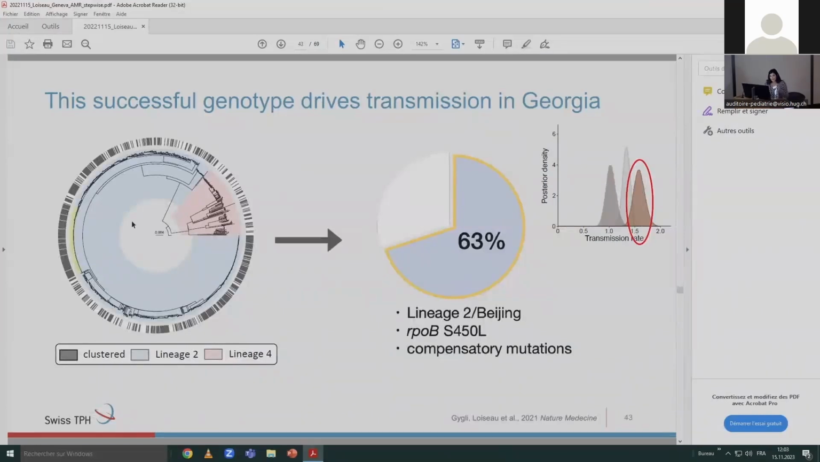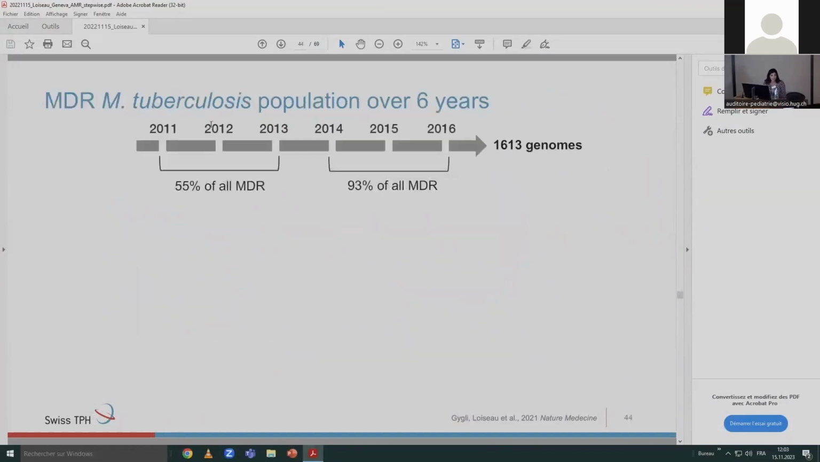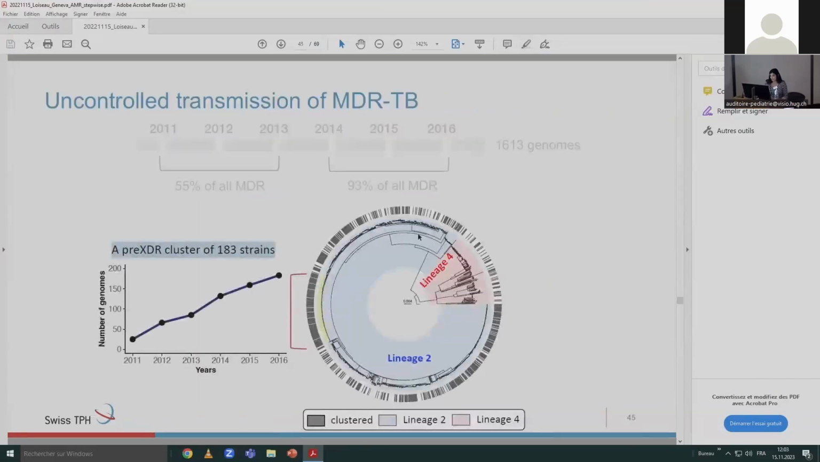Given this finding, we wanted to look a bit deeper into the MDR population, and we had a retrospective data set that goes back 3 years. So we added this collection and analyzed 6 years of MDR-TB from Georgia. This amounted to 1,600 genomes. And this is the phylogeny of the MDR population over 6 years. So it looks the same as before.